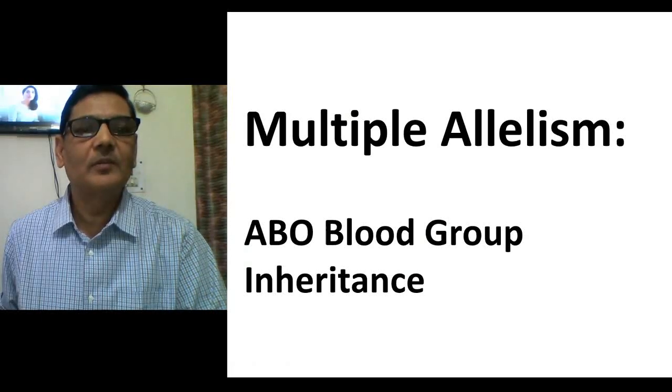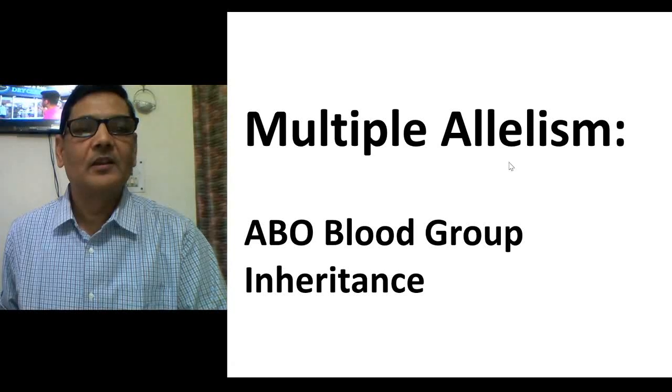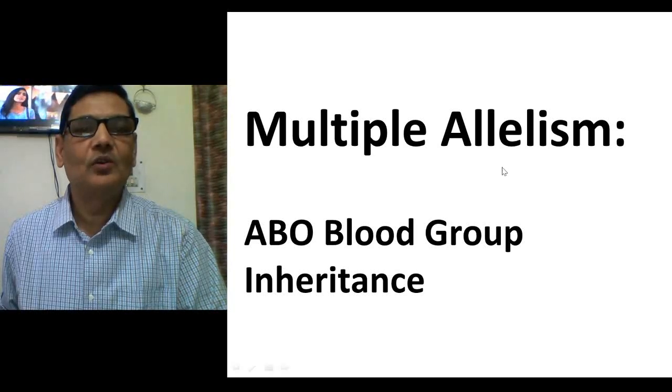Multiple allelism is one of the important aspects in the field of genetics. This phenomenon we can study by taking the example of ABO blood group systems of human beings. When a single locus gets represented by three or more alleles, that results in multiple allelism.